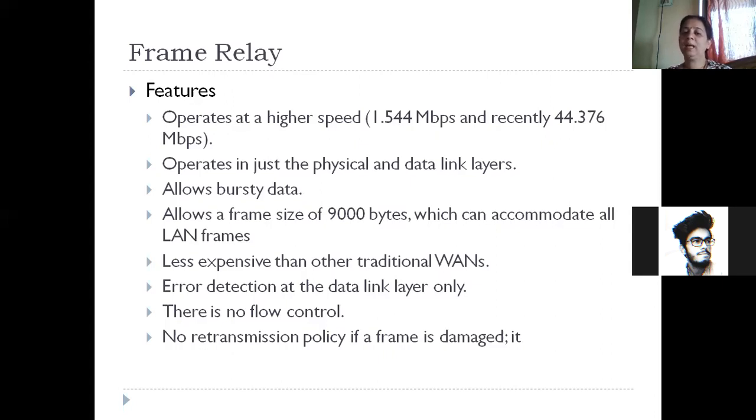Now this frame relay has only two layers. One is the physical layer, another one is the data link layer. The physical layer is concerned with transmission of bits, and the data link layer functions are error detection and smooth communication. Frame relay was very, very useful for bursty data.